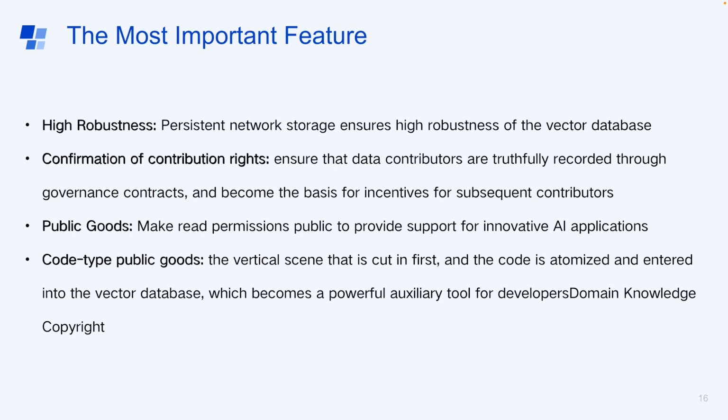Read permissions are made public to provide support for innovative AI applications. The first one is the code type of public goods. It is a subset of the public goods. The code is automatically entered into the vector dataset, which becomes a powerful tool for developers' domain knowledge.